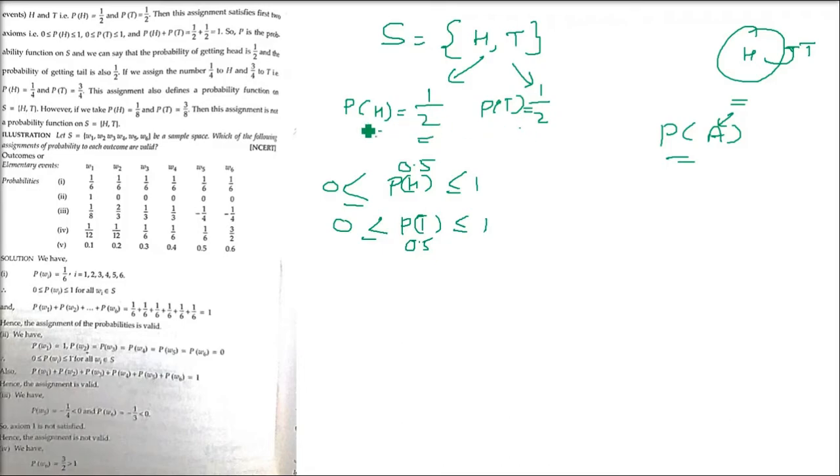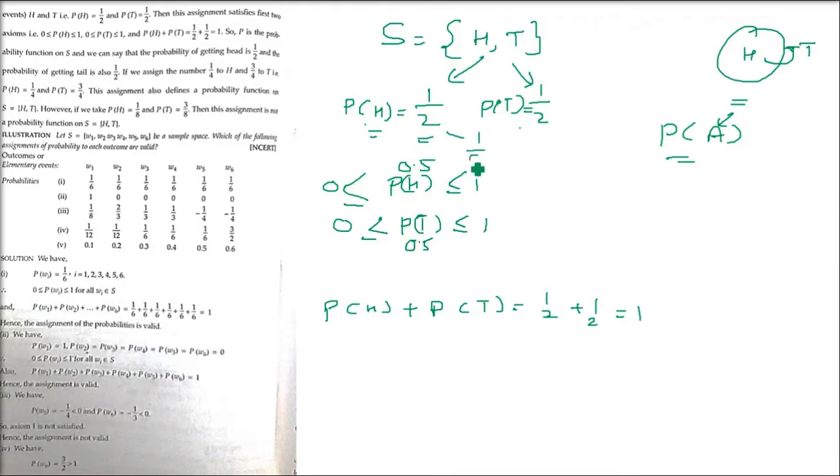Okay. Now coming to the second axiom, what is it saying? It is saying when we add these two, it should come to 1. So probability of H and probability of T, which have been assigned half each. Half and half is 1. So when we added these two, it has come 1. So the first axiom is satisfied, and the second axiom is also satisfied when we assigned half value to